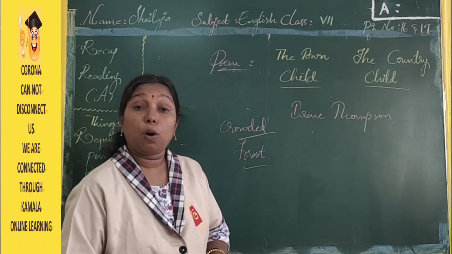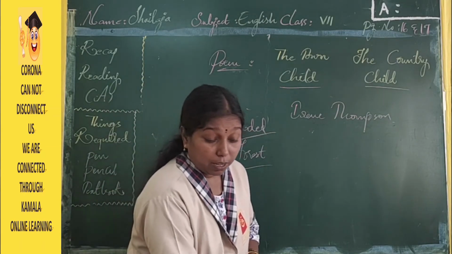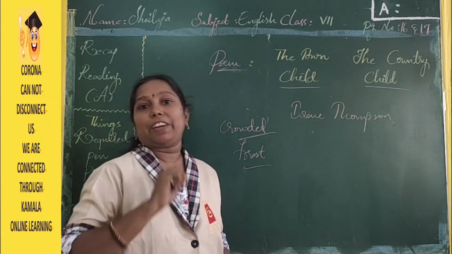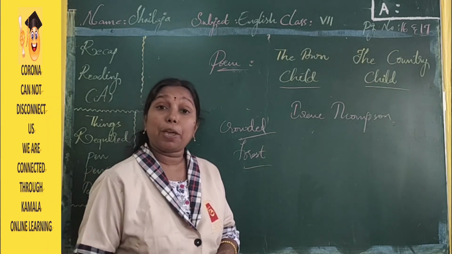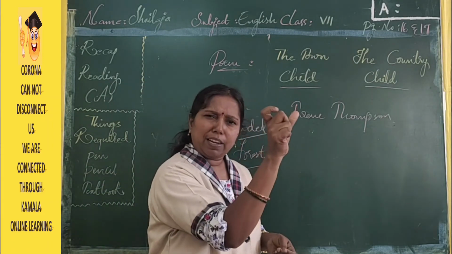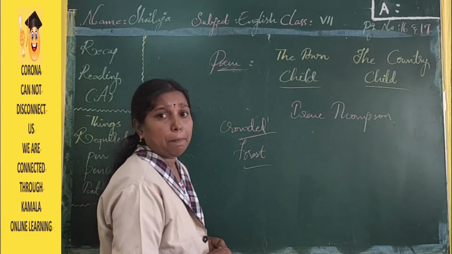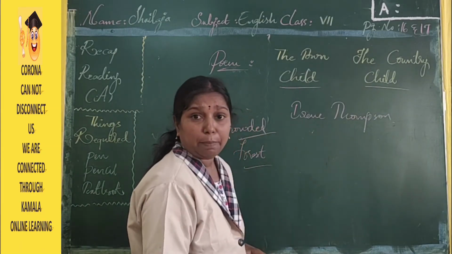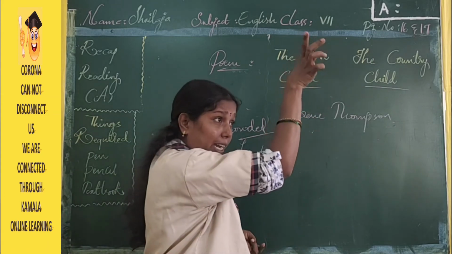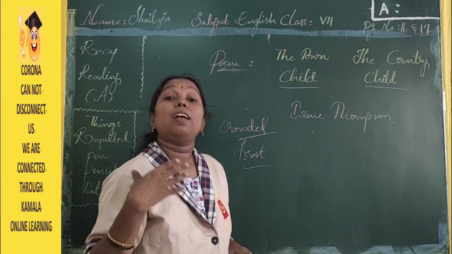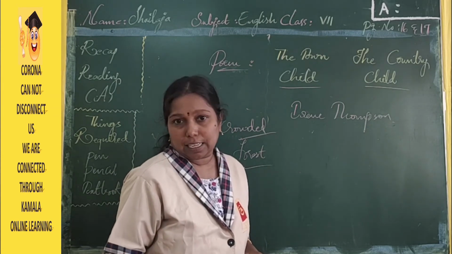But your homework: the Town Child, Country Child poem is there, no? This poem you should write one time. You must write the poem. How should you write? By maintaining the right stanzas. First, take one paper, write on one side the town child and the country child. The town child should be at the side of the town child, and the country child should be at the side of the country child. Why am I giving you a writing task?